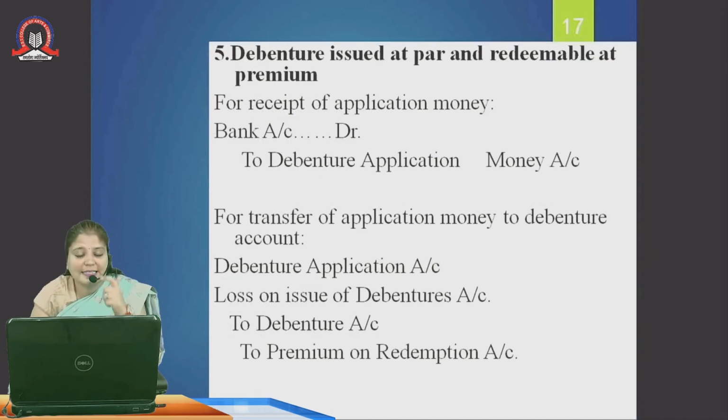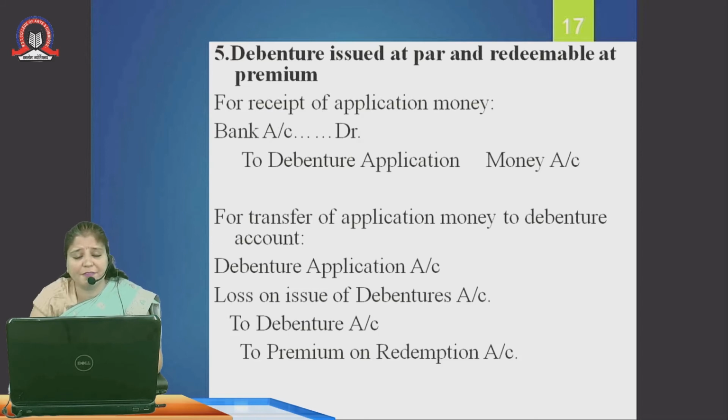Next is debenture issued at par and redeemable at premium. Since I have earlier said that at the time of issue itself, we have to decide whether we are going to pay more than the face value or less than the face value or at par. If we are going to pay redeemable at premium, in that case, the receipt of application money is bank account debit to debenture application account, and that debenture application account has to be transferred to debenture account, which is called as debenture application account, loss on issue of debentures to debenture to premium on redemption.